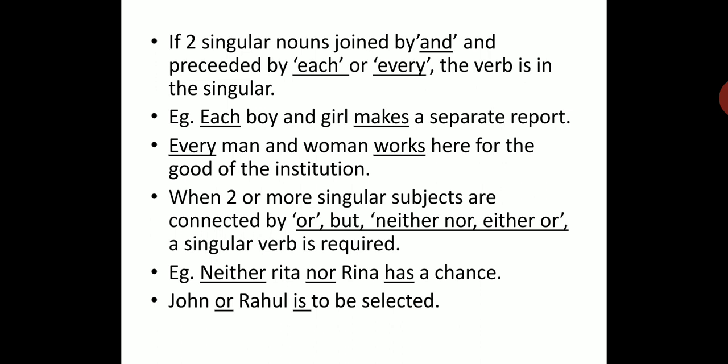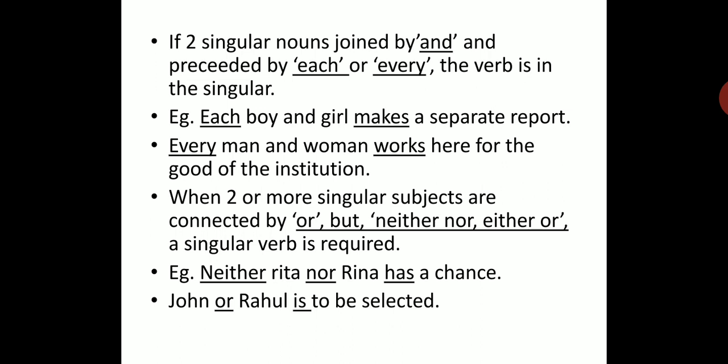When two or more singular subjects are connected by or, nor, neither nor, either or, then again we use a singular verb. Neither Rita nor Reena has a chance. Now Rita, Reena are two singular subjects, but since they are joined by neither and nor, we'll always use a singular verb. John or Rahul is to be selected. John, Rahul, two singular subjects, but joined by or, so use is, a singular verb.